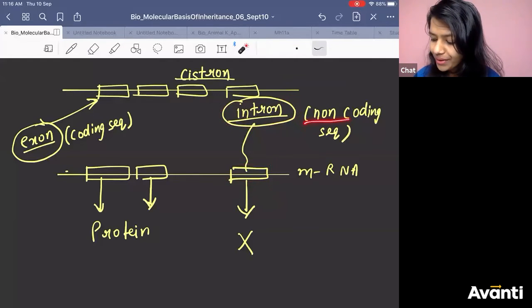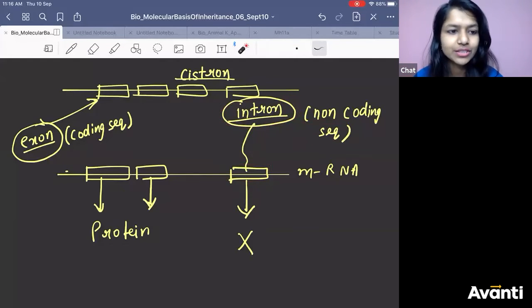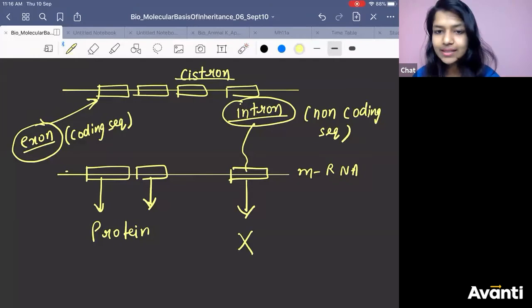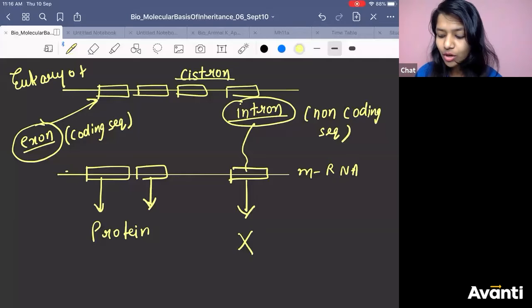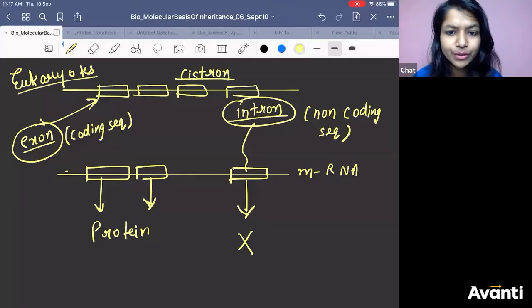This is non-coding sequence. Now your next question should be, ma'am, will it be present in both prokaryote and eukaryote? And my answer will be no. Got it? Coding and non-coding sequence, exon and intron, we get in eukaryote. See, so many important concepts are coming. I want you to have full attention here.